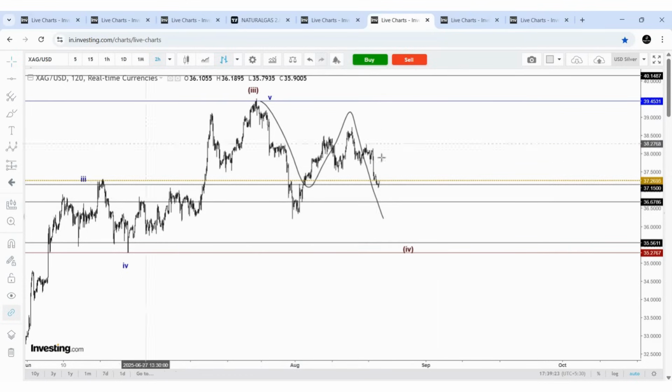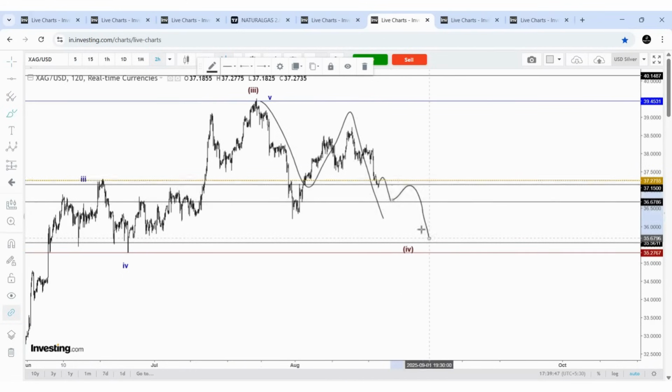And please watch, this price should not have a very good bounce. If the price wants to come lower, it will not have a big bounce. If it is a big bounce, then the price may move higher. So it can be slightly higher and then one more low. In this case, the price can reach 35.5 like this. Okay, so let us see the price at the important zone. We need to wait for confirmation.